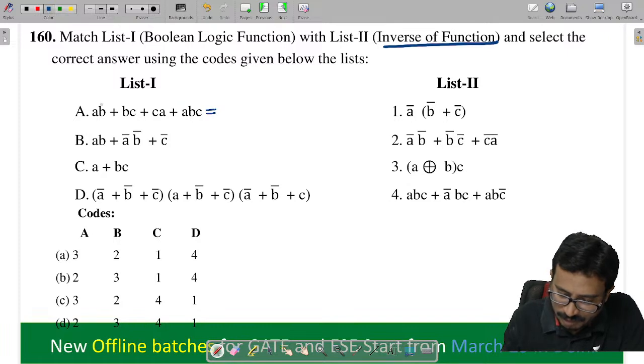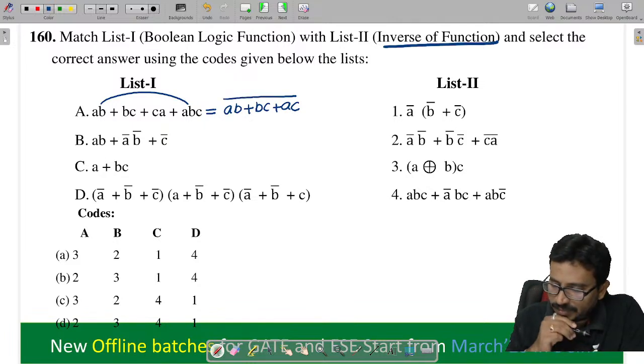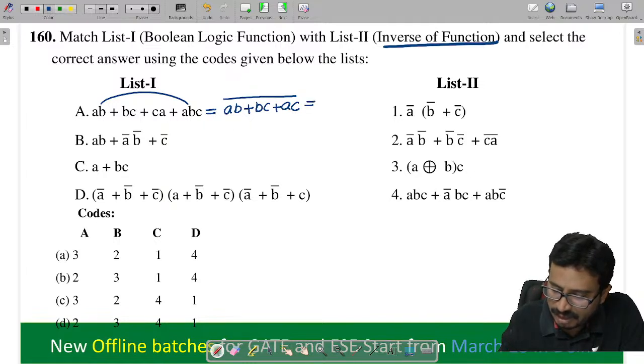The minimized form, if I combine these two here, we'll get AB, BC and AC. After minimization we should take the complement. So the complement will be given as (A bar plus B bar) into (B bar plus C bar) into (A bar plus C bar), isn't it?